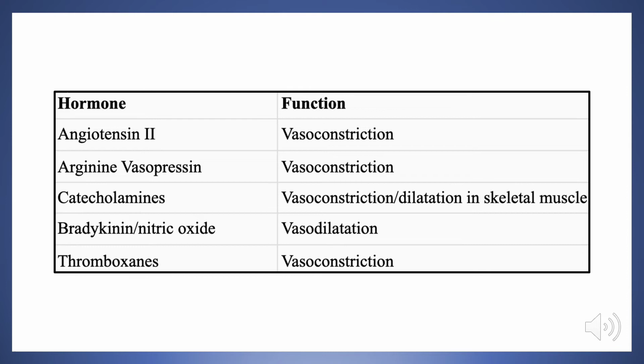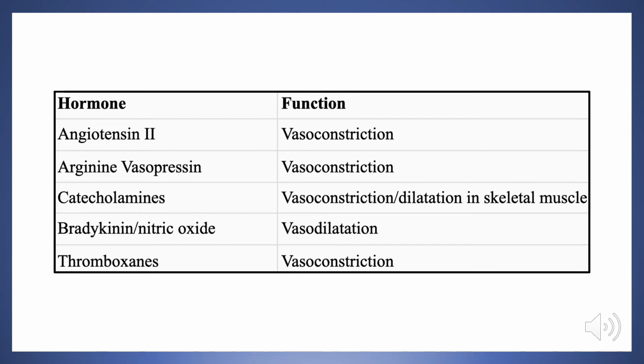For example, in the skeletal muscle, you want vasodilation so that there is more blood going to the skeletal muscle, more oxygen, more glucose to facilitate the exercise motion. Therefore, the conclusion that you have to take from this example is that the same hormone, the same ligand, can cause a different result depending on the receptor that it binds to. Noradrenaline can cause vasoconstriction or vasodilation depending on whether it binds to alpha-1 or beta-2 receptors.